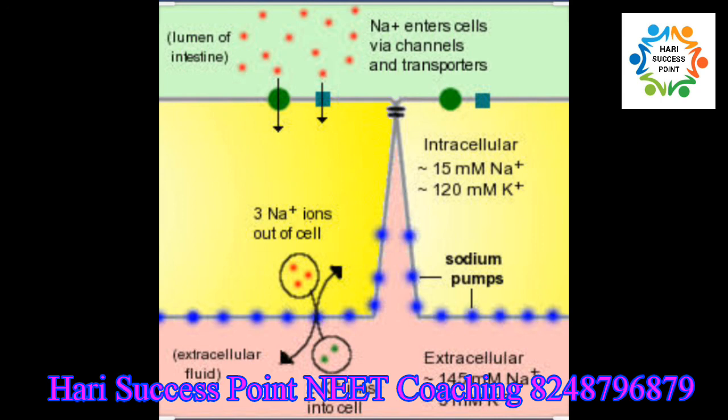Due to the presence of microvilli in the intestinal mucosa, the absorption will be maximum, and the glycocalyx coat of the microvilli enhances the absorption of these materials into the bloodstream. Likewise, the duodenum and jejunum, which is the initial part of the small intestine, have the maximum rate of absorption.